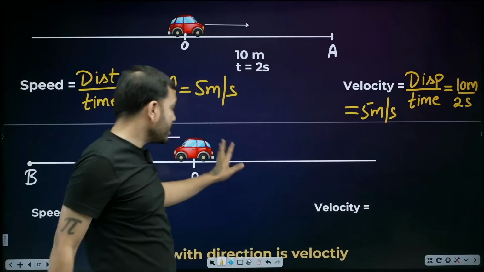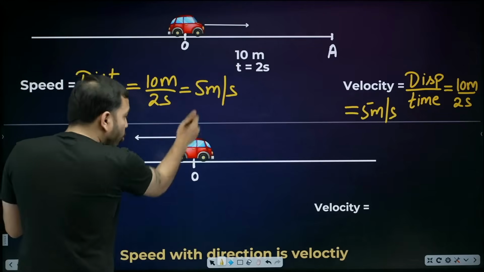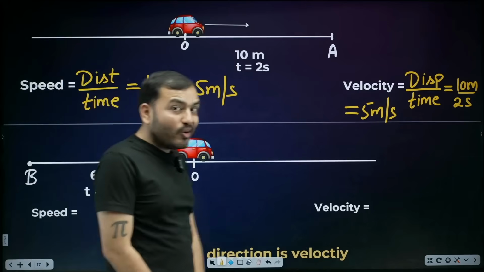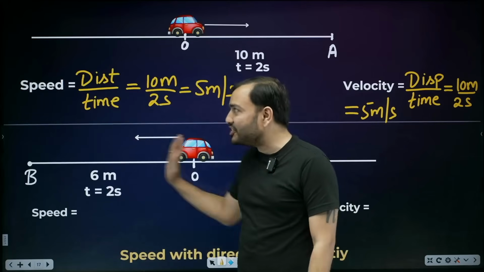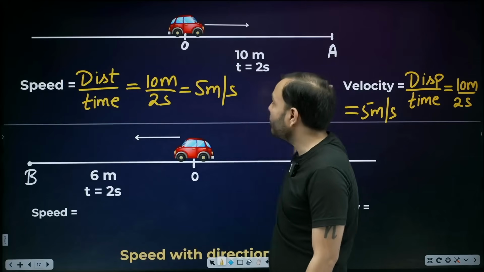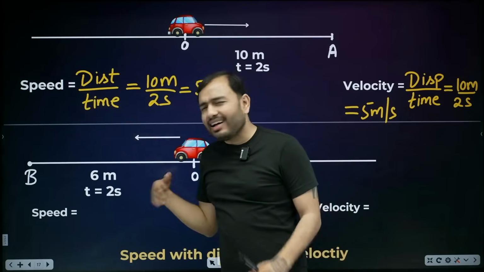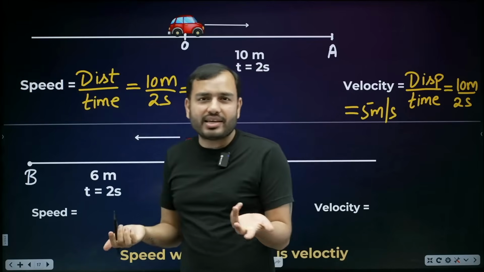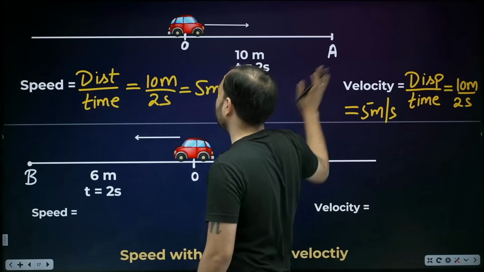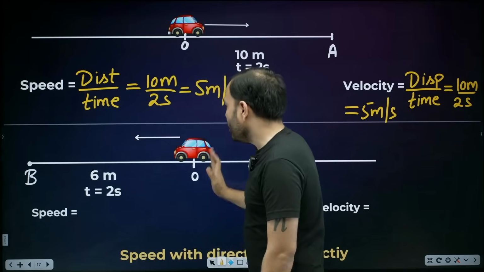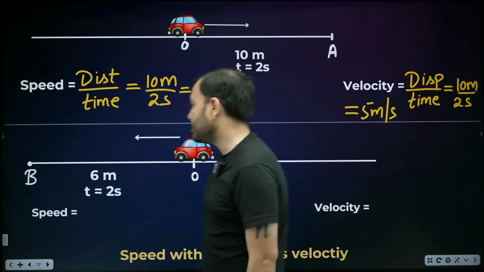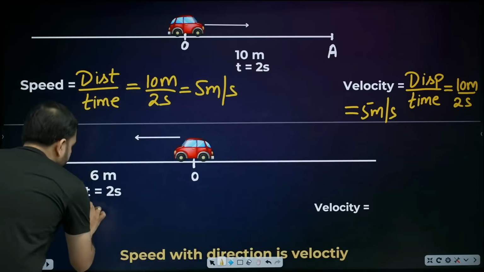No problem. Second case. Here is the origin O. And from origin O, where did I go this time? I went backward. See, forward from origin, backward from origin. I know forward and backward is actually relative, but for our syllabus, let's assume this side to the right is positive and this side is negative. Now we went from O to B, 6 meter. Time taken, 2 seconds.